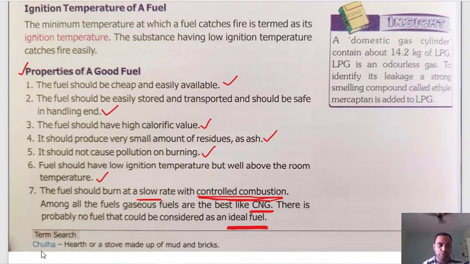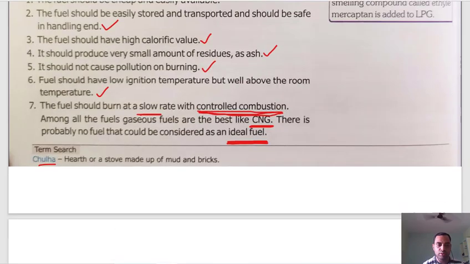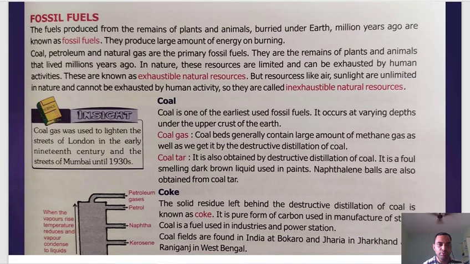So chula and the stove made up of mud or bricks. Okay, so what is next? Fossil fuel. Okay, fine. So this is for today. In the next class, we are going to start fossil fuel.